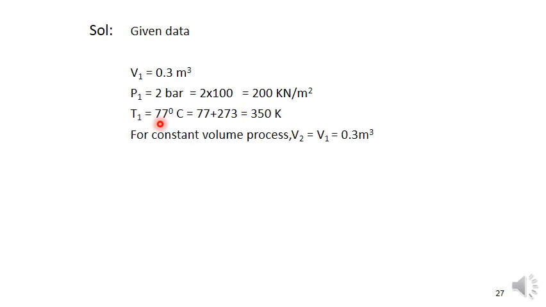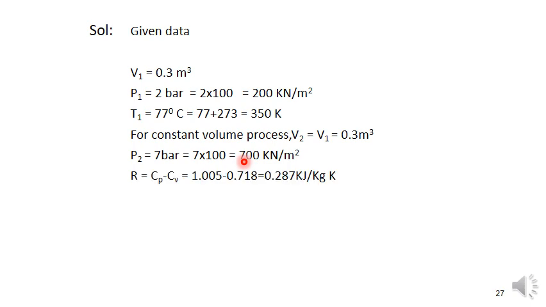Next, for the constant volume process, we know that V1 equals V2. In the problem, they mentioned it is a constant volume process. So V1 equals V2, which is equal to 0.3 meter cube. And next, P2 is equal to 7 bar. Here also I am converting this bar into kilonewton per meter square. Simply multiplying with 100, we get it in terms of kilonewton per meter square. So P2 is equal to 700 kilonewton per meter square.